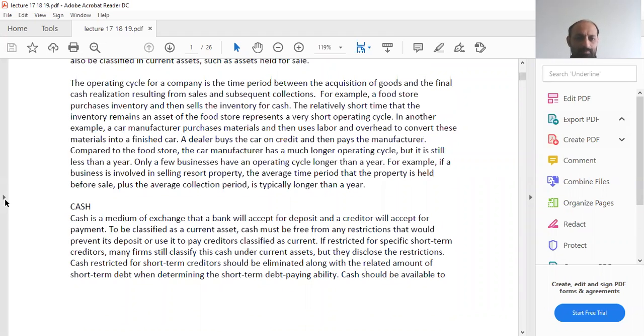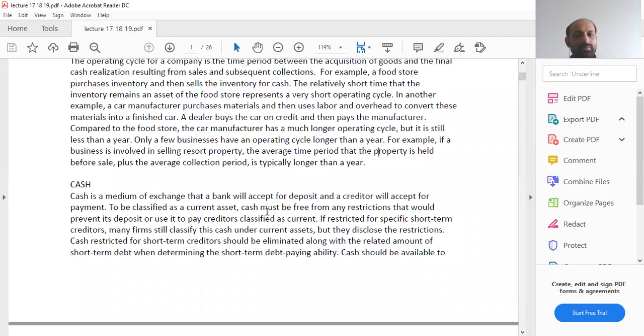Now, what is cash? Cash is a medium of exchange that a bank will accept for deposit and a creditor will accept for payment. So, cash basically is a medium of exchange. Through it, you can deposit that cash in a bank, and you can give that instrument of exchange to any creditor as a form of payment. That is called cash.